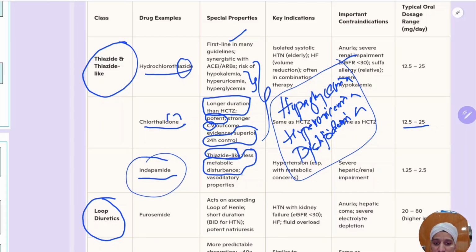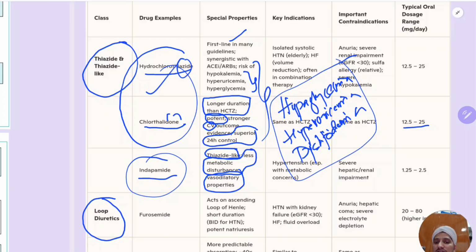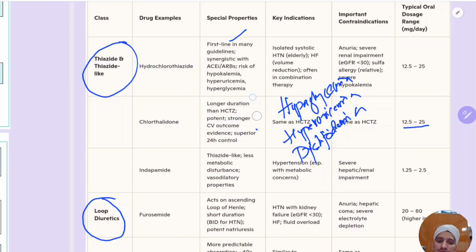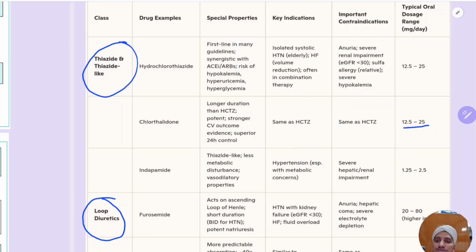And one more important point is it has vasodilatory properties. So the most effective and good drug when compared to HCTZ and CTZ is indapamide. Nowadays HCTZ is not used commonly. CTZ and indapamide are used, and more commonly CTZ is used.